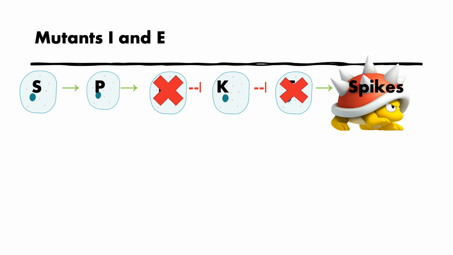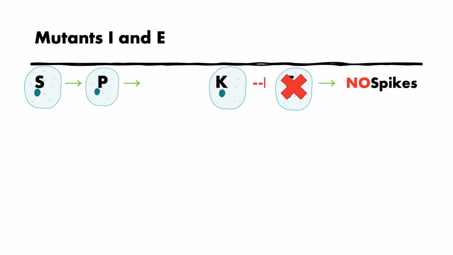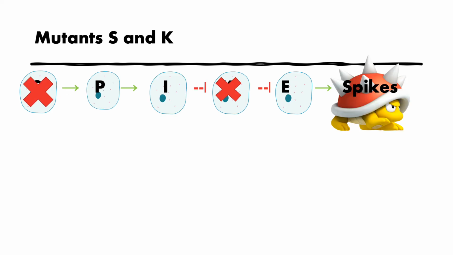If the ectoderm spike cells have double mutant strains, I and E, then I cannot repress K, and E cannot perform its activation. K will perform its function to repress E, but in this situation, E is mutant. If there is no functional E, then no spikes are produced, even though K is not repressed.